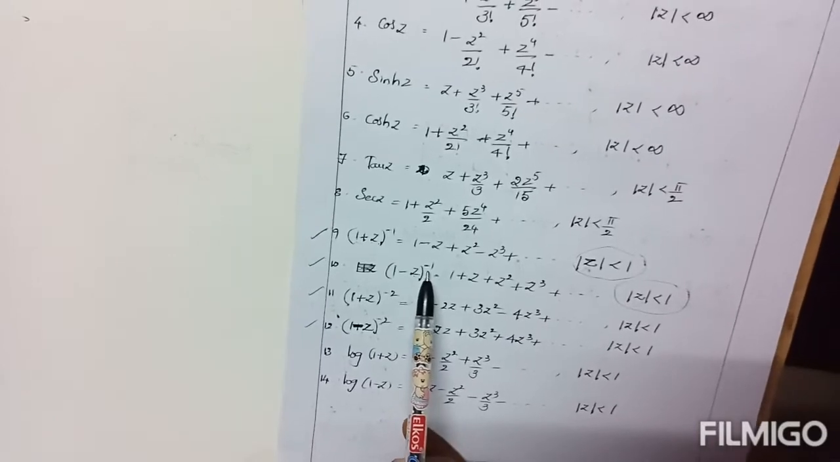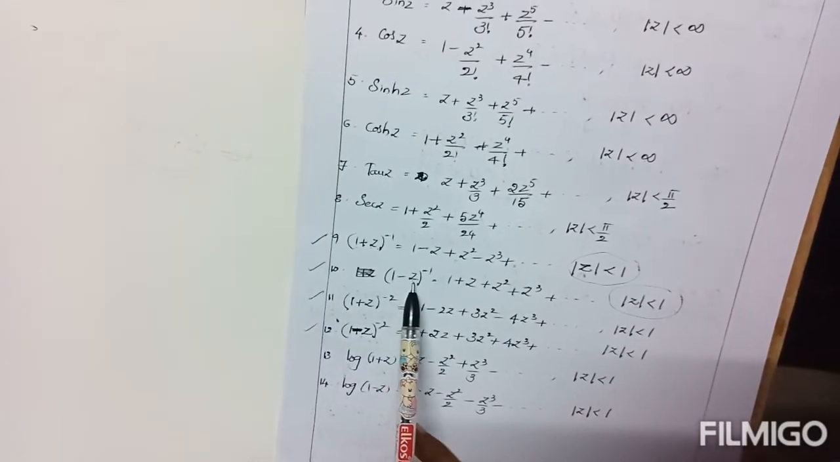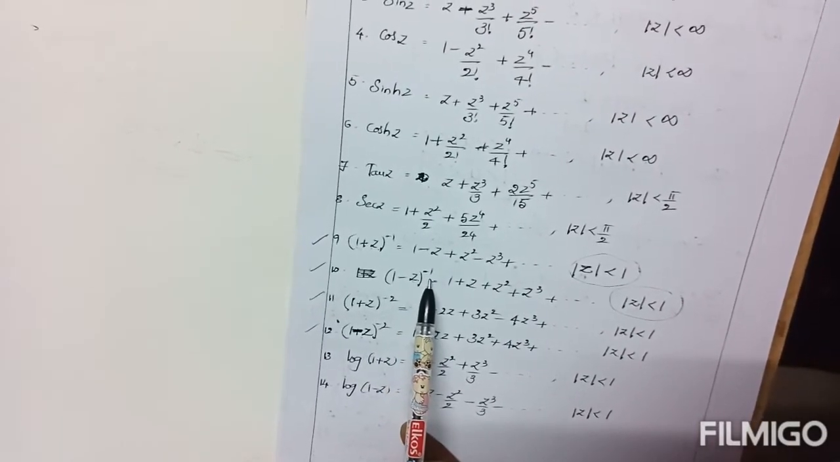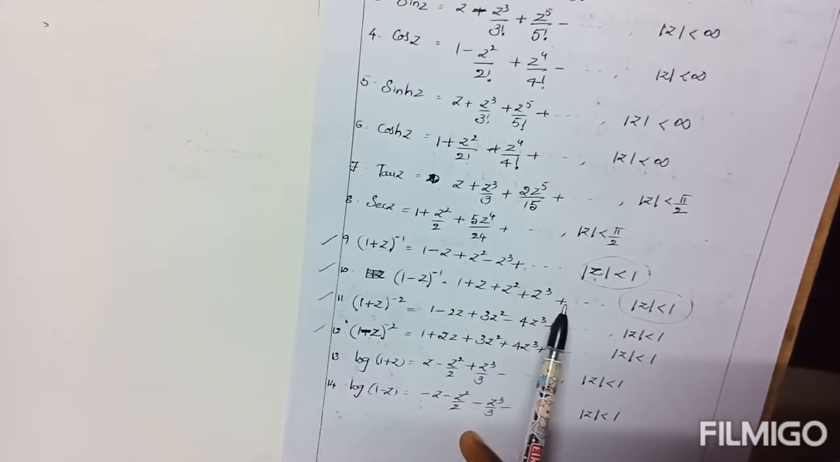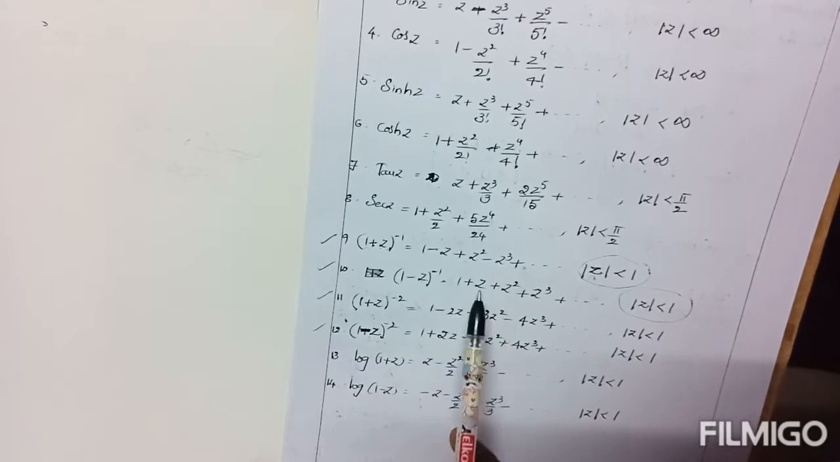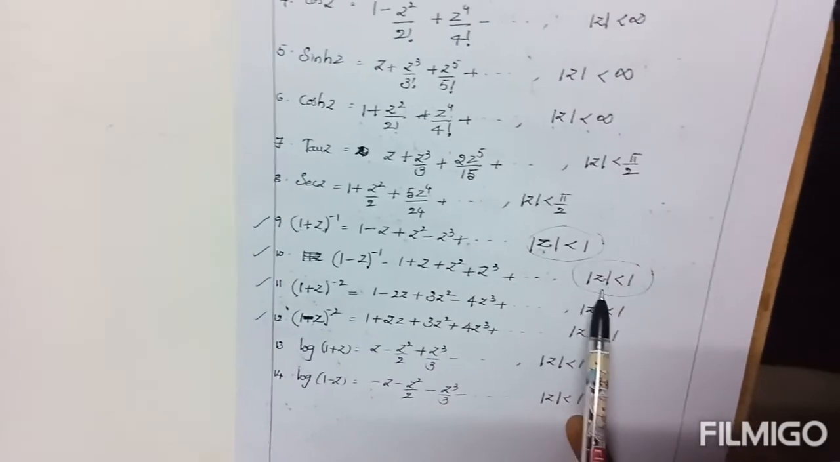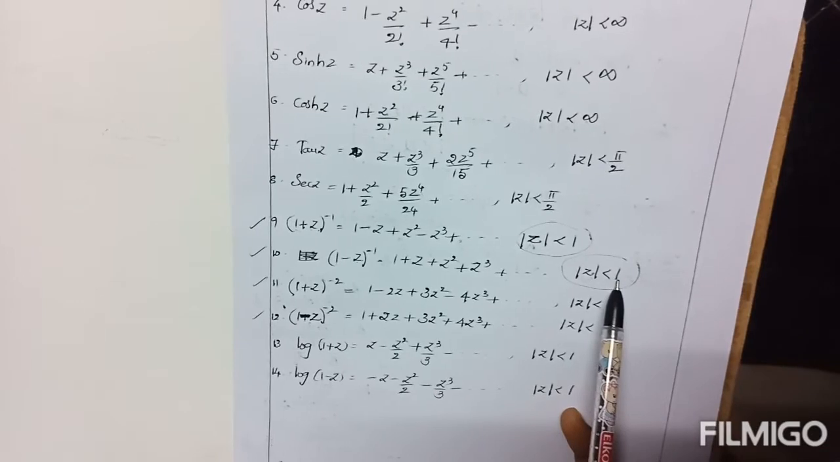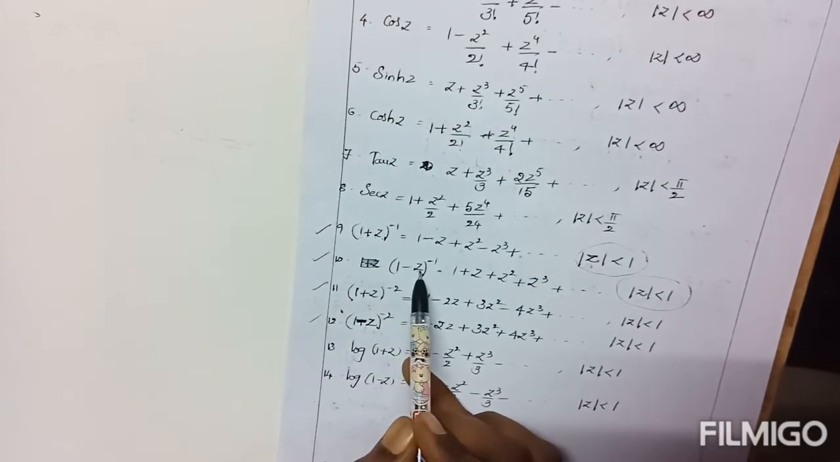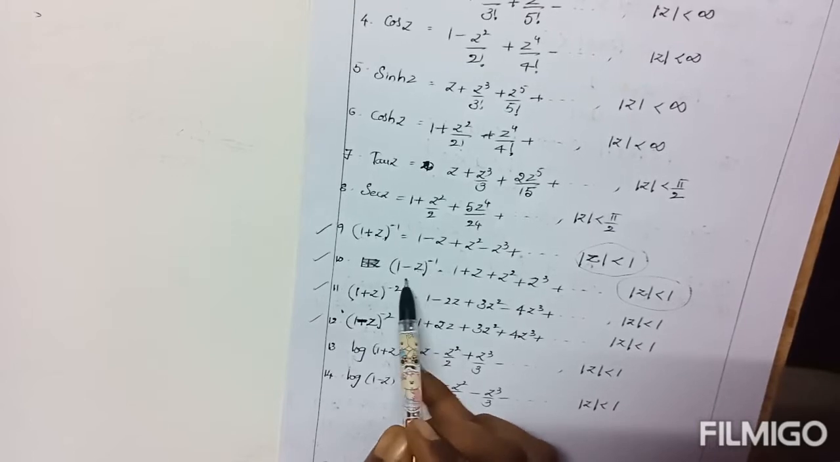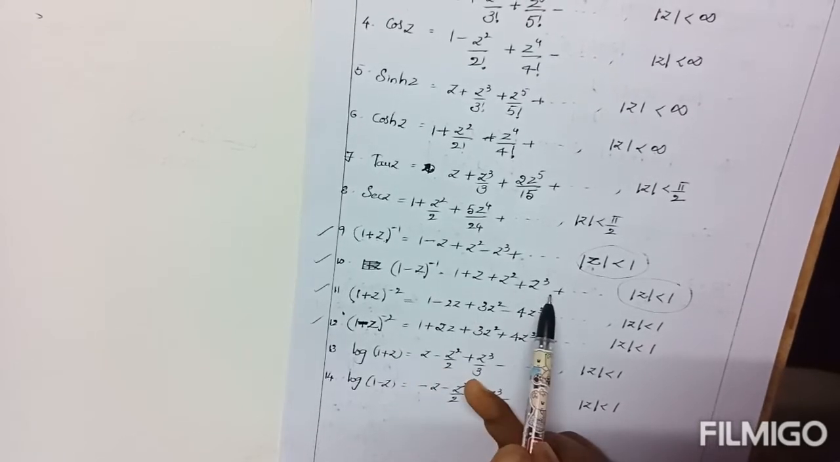1 minus z whole power minus 1. Here also there are two terms with the negative power 1. Its expansion can be taken as 1 plus z plus z square plus z cube plus and so on. Similar to previous, but everything is positive. Condition is modulus of z is less than 1. Here also first place term is greater than second one with the negative power. In this case only expansion is possible.